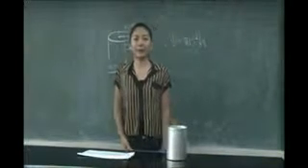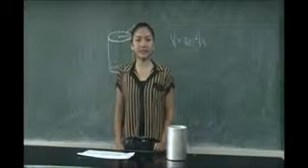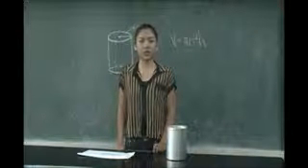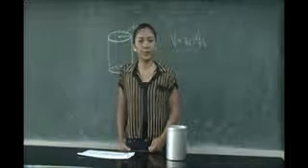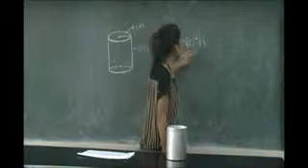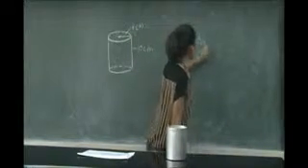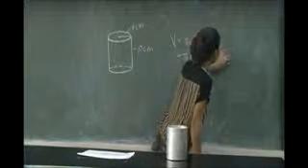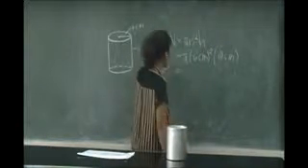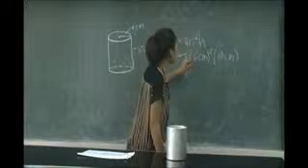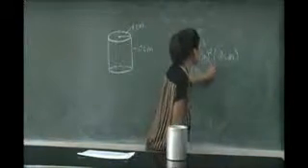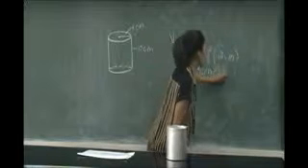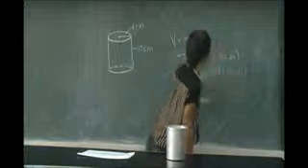Using the same example, r is equal to 6 centimeters and height is equal to 10 centimeters, and substituting it to the formula, we will come up with pi, the quantity 6 centimeters squared multiplied with 10 centimeters. So we will get pi, 6 squared, which is equal to 36 square centimeters multiplied by 10 centimeters.